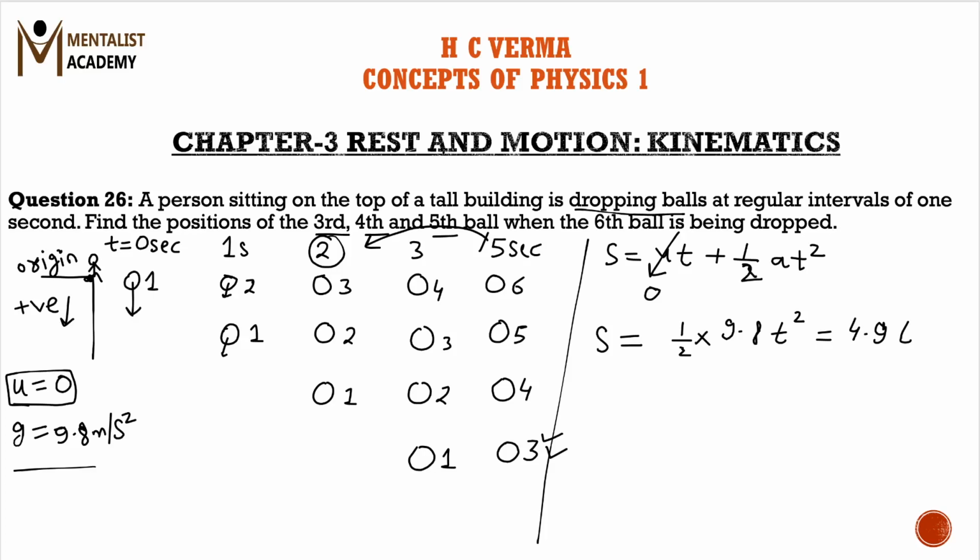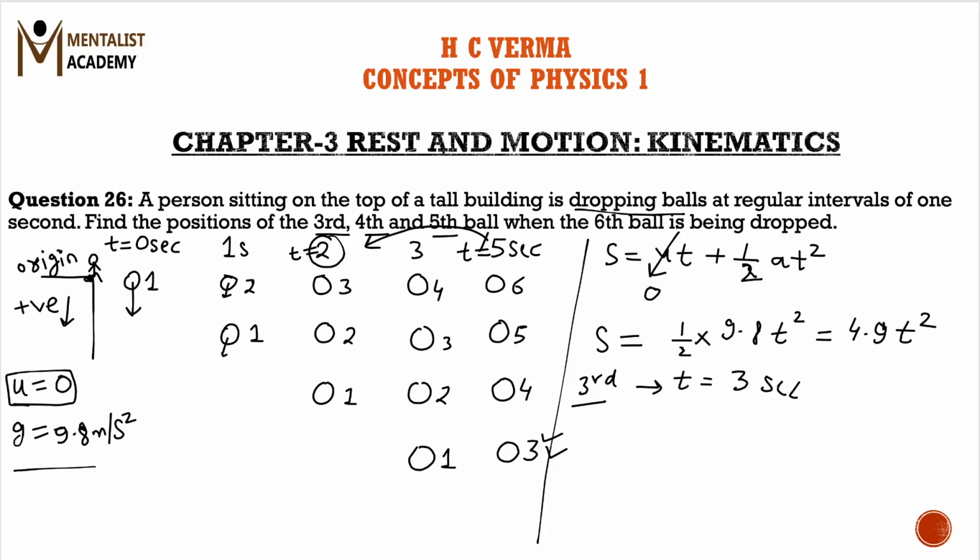Now let us put the value of t in each case. In the case of the third ball, t would be equal to 3 seconds, because the third ball is dropped at t is equal to 2, and the ball has traveled till t is equal to 5. So the time interval is 3 seconds.